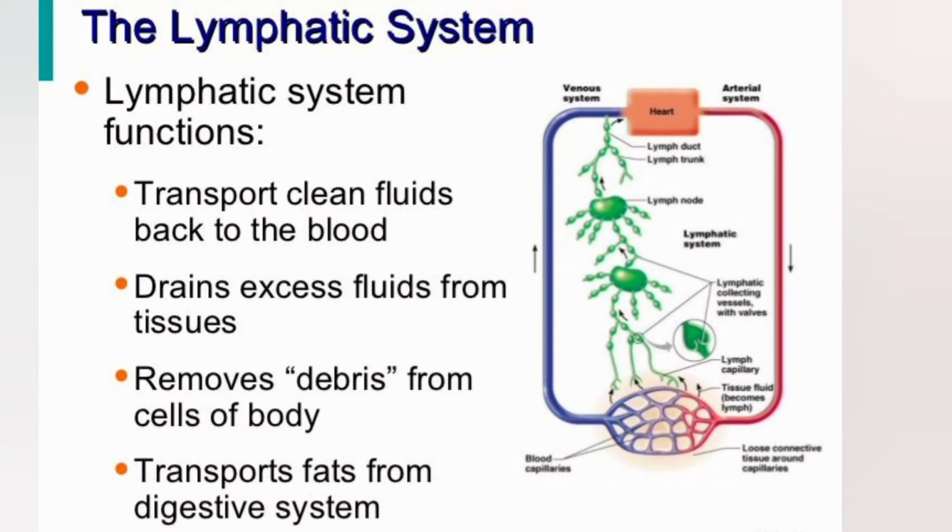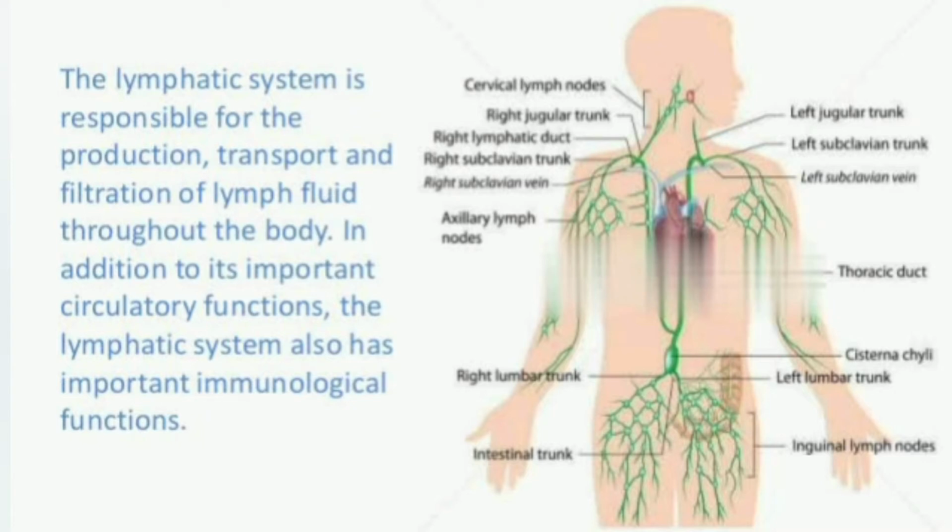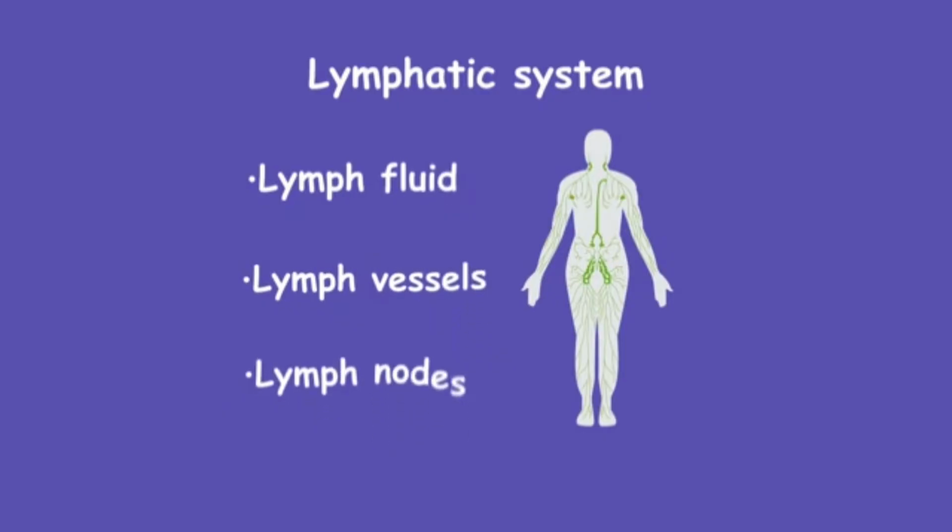Number 1, it acts as an important carrier of nutrients, hormones, etc. Number 2, absorption of fat also occurs through lymph in the lacteals present in the intestinal villi that you have already learned in chapter 16. Though this chapter is not included in your syllabus this year, you have already read it in class 10. So I hope you know about the lacteals.